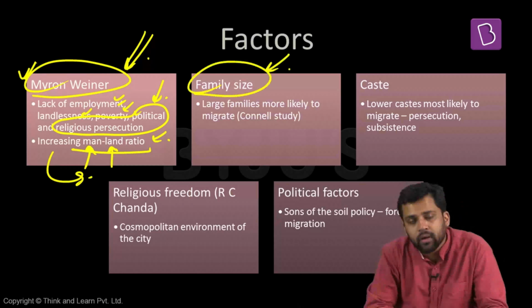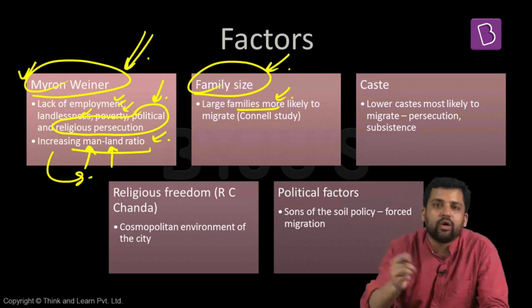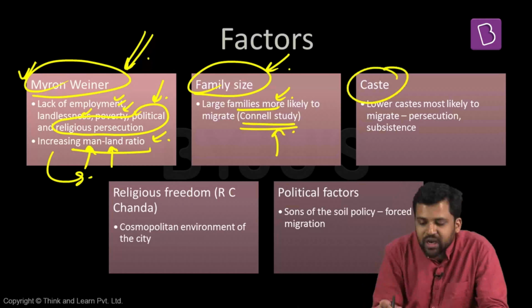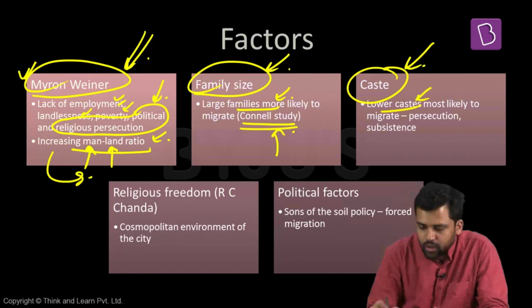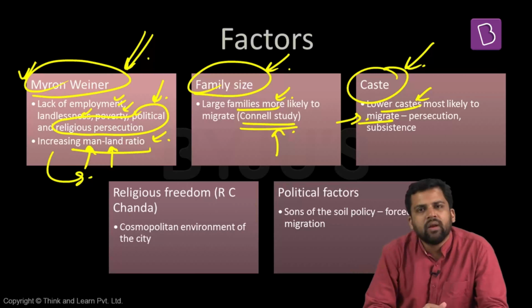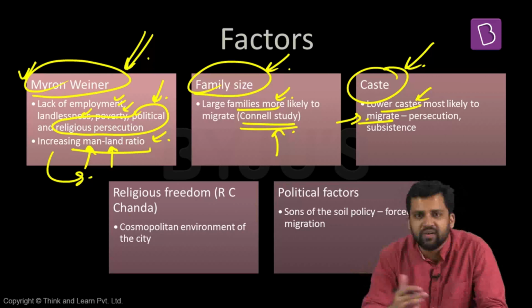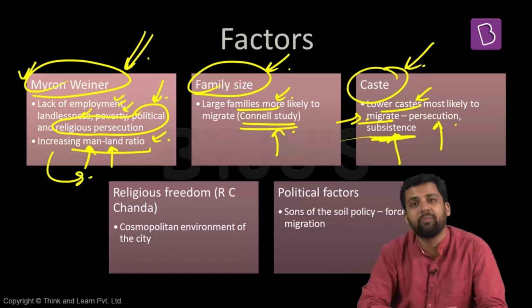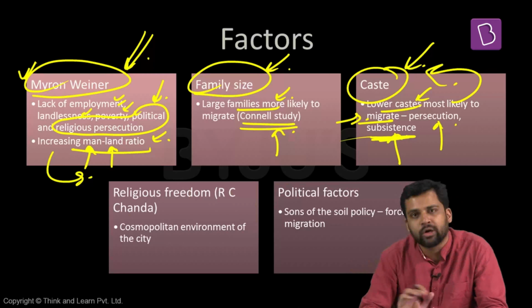Sometimes family size can have a bearing. If families are large, you are more likely to migrate. This has been pointed out by a study by Cohen. Sometimes caste also plays an important role. If you are from the lower caste, you might be more motivated to migrate. Because those who are from the lower caste face different kinds of hostilities within the village. They face different kinds of religious and civil disabilities. They will be persecuted. It becomes very difficult for them to subsist. They will be denied different resources. So in such a scenario, lower caste people might be willing to migrate.